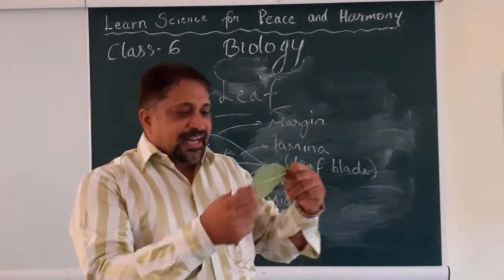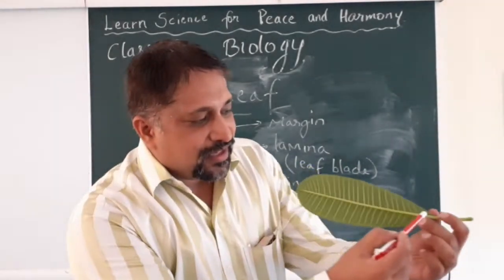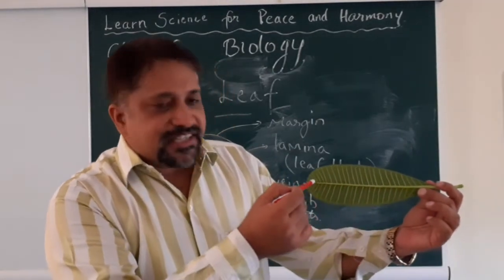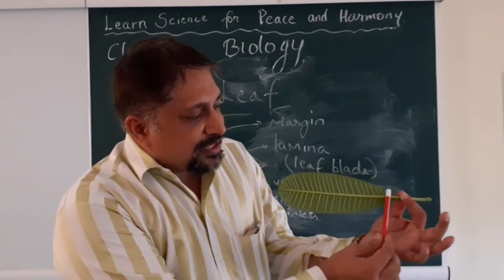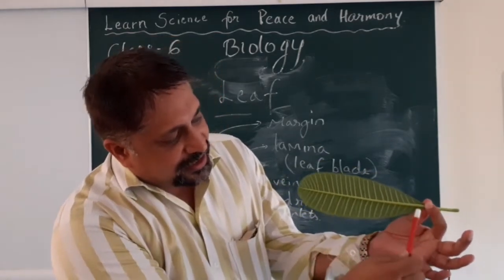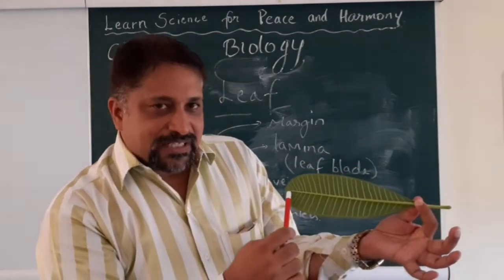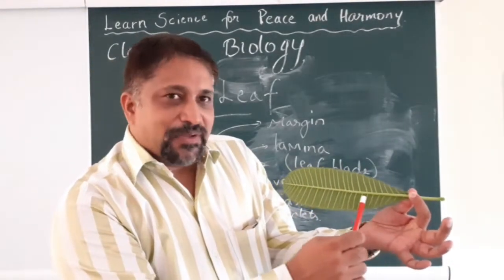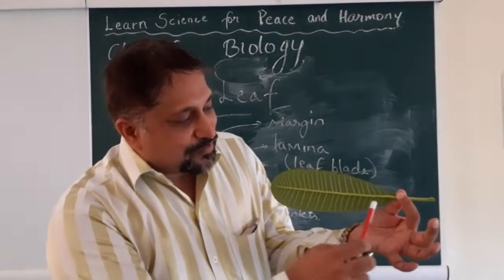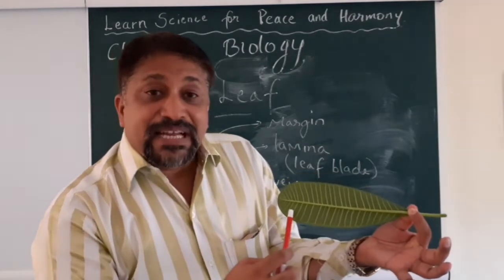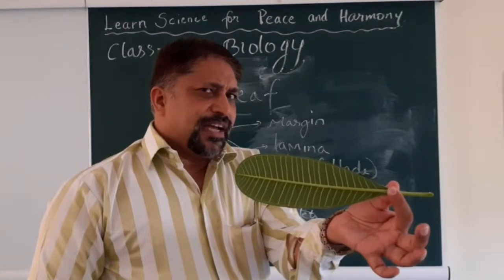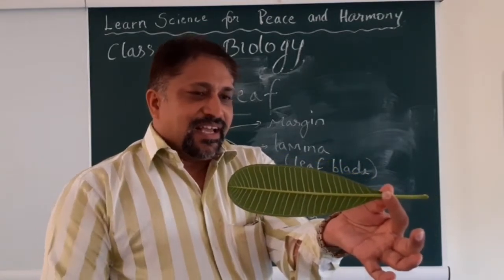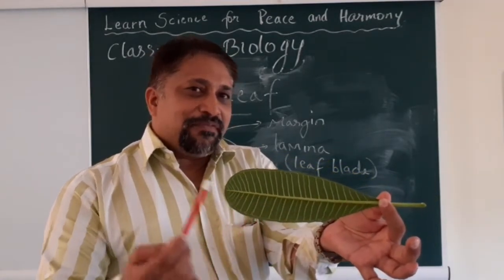Correct? Absolutely. And let's have a look at this structure here. Can you see this entire structure that is continuing forward? And what will we call this structure that is going across? I hope it is clear. You're able to see it clearly? Wonderful. So this structure is known as the midrib. Why are we calling it the midrib? Just look at the leaf and you'll be able to clearly understand. Is it not going through the middle of the leaf?